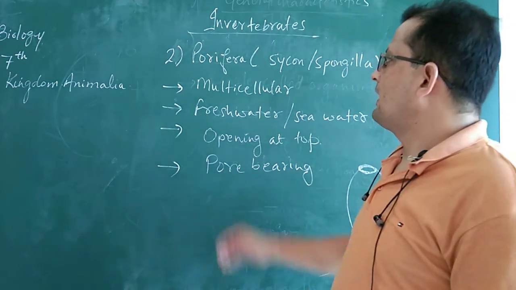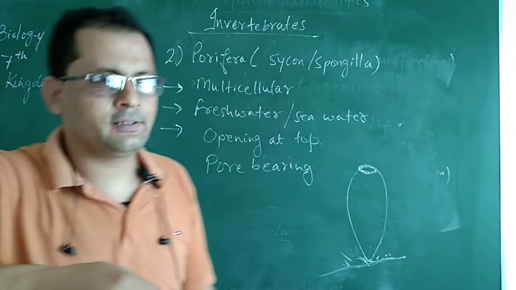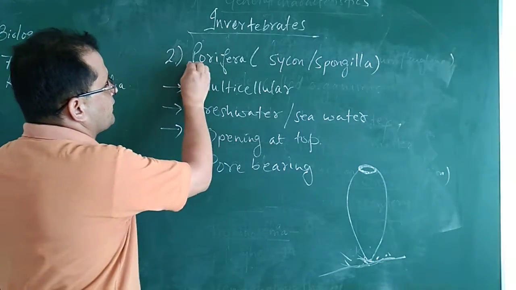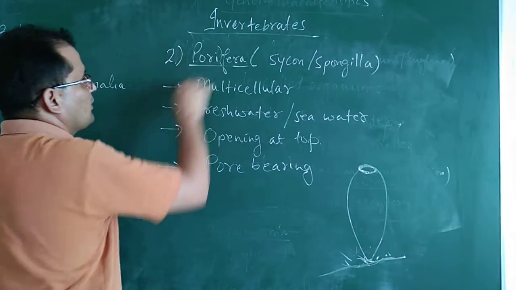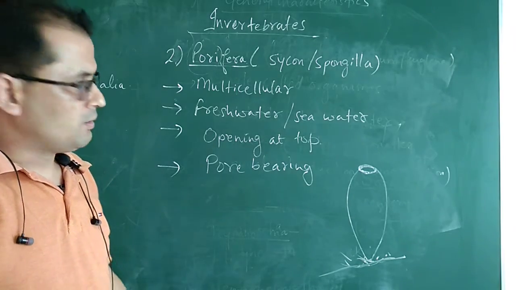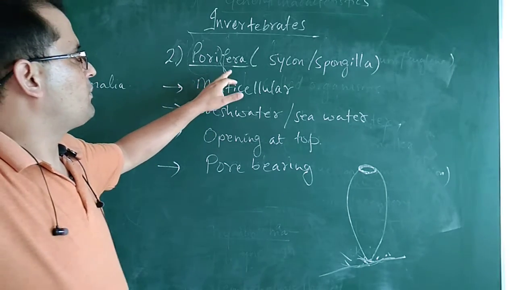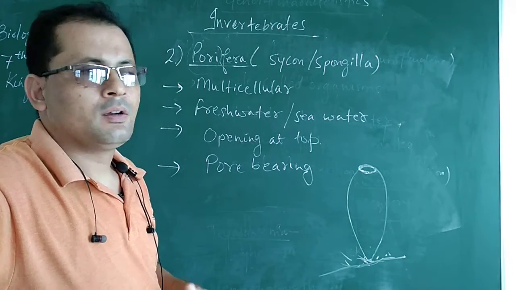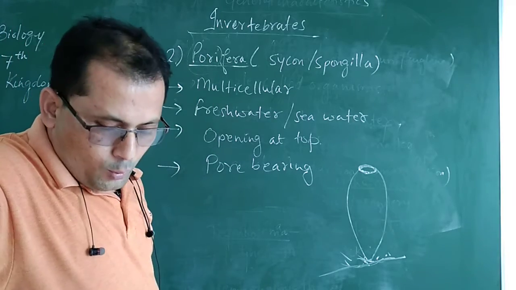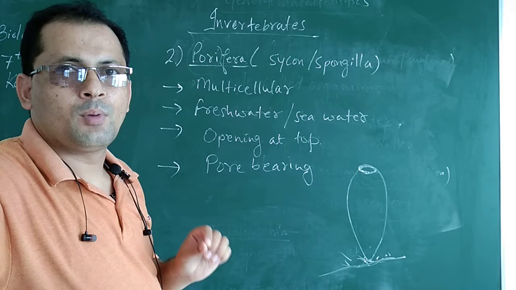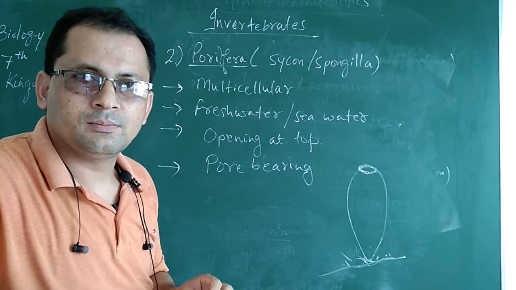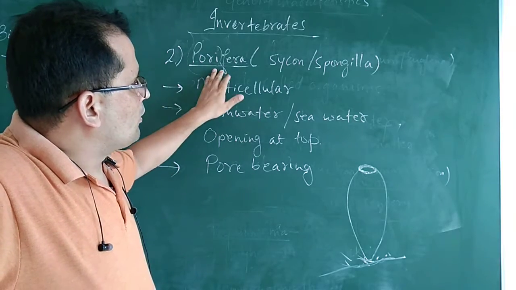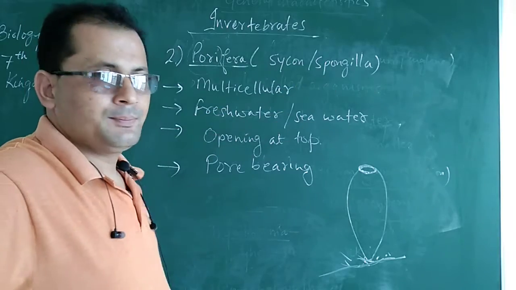Students, the next group of invertebrates which we are going to discuss is Porifera. You can see here the name Porifera. Pori means pores, so the organisms which belong to this group bear pores on their body. Pore means holes. The body of the organisms has many pores on its surface. Examples you can see here are Sycon and Spongilla.